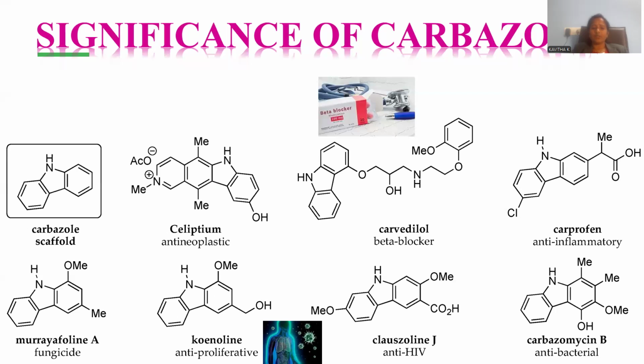derivative of this carbazole. Quinoline is a kind of anti-proliferative; a kind of immunity defensive system will be developed by the consumption of the drug called quinoline. Quinoline is an anti-proliferative agent. Clazoline J is an anti-HIV. So here HIV syndrome will be better curated by means of this carbazole, where methoxy and carboxylic acid and again methoxy are located upon this carbazole.